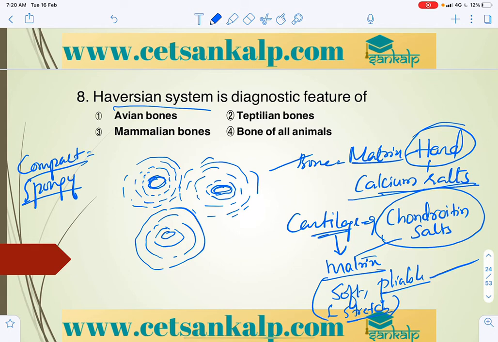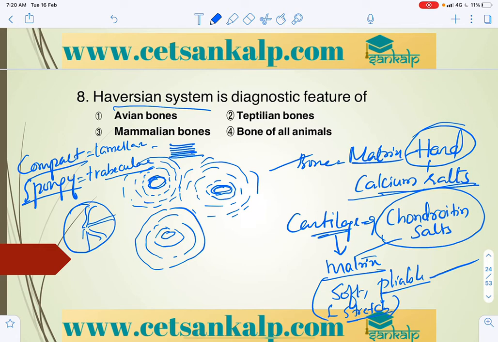In compact bone, lamellae will be there; in spongy bone, trabeculae arrangement. Lamellae means in layers, one layer to the next. Trabeculae are branched, not in the form of lining, and they form a space. In birds this space is filled with air. In mammals, it is filled with bone marrow.